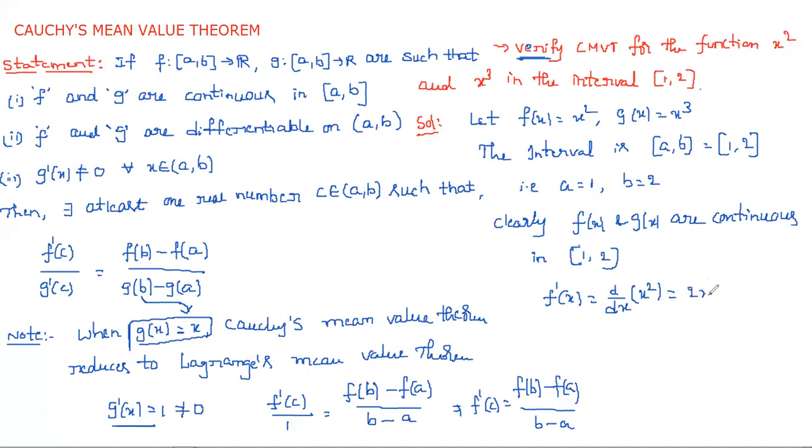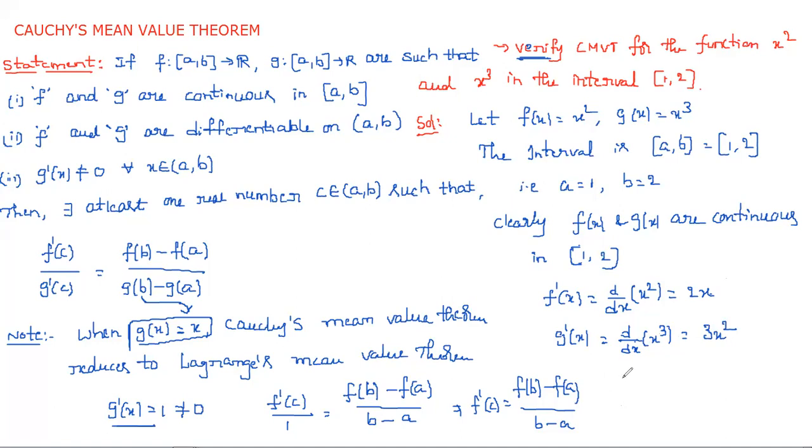So it means simply what we got, 2x. And in the same way, g dash of x is simply x cube. Same power rule we can apply here, and d by dx of x cube is equal to 3 into x square. So are these differentiable or not? Do you get any infinite value if you substitute values between 1 and 2? No. If I substitute 1.5, 2 into 1.5 and 3 into 1.5 whole square, we get only finite values. We never get any infinite values.